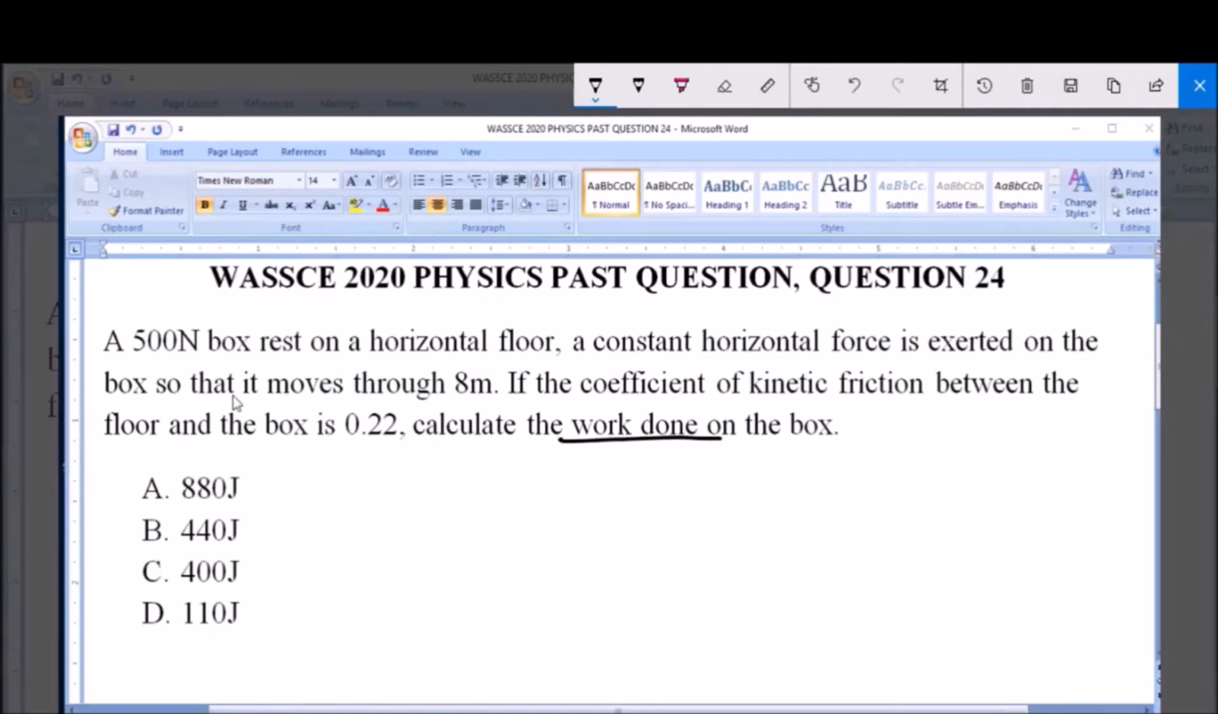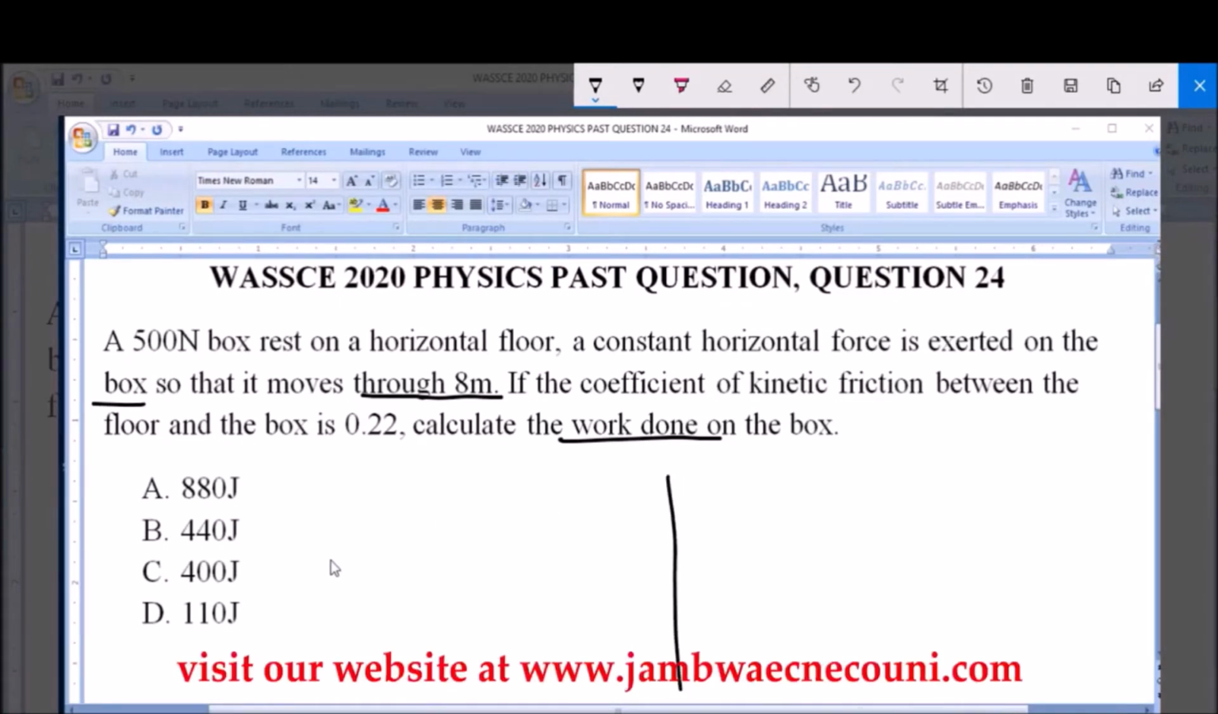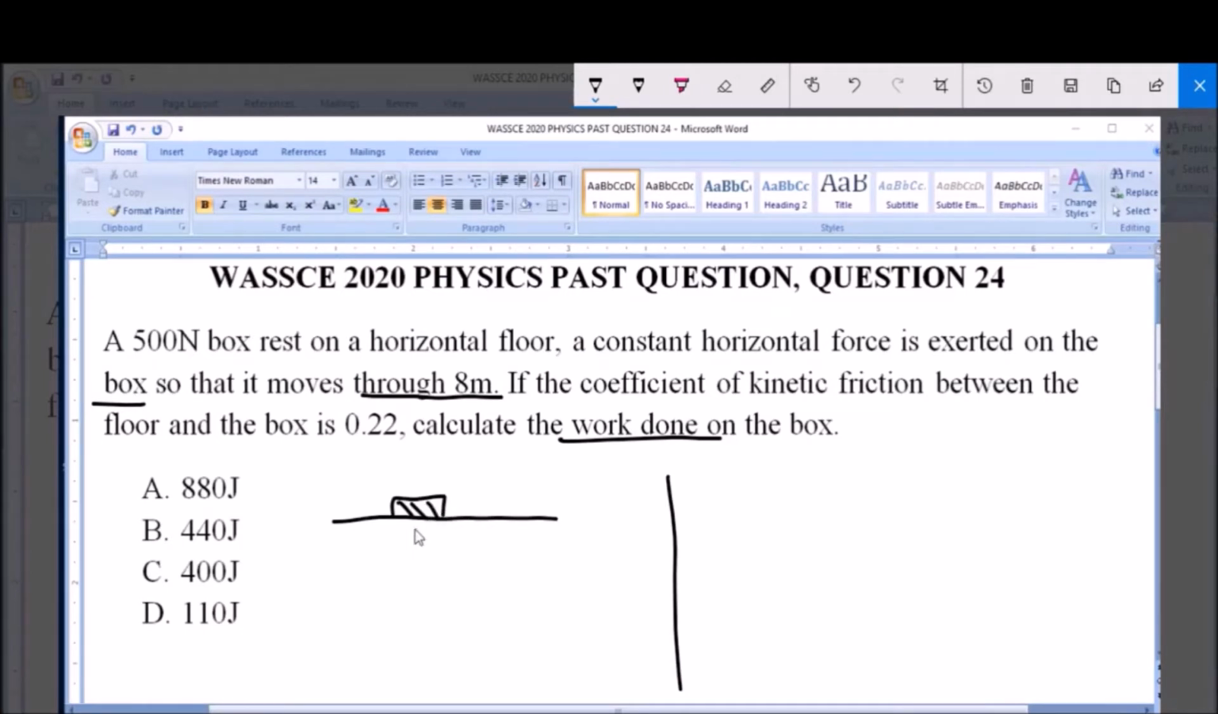That is the work done in moving this box through a distance of 8 meters. Now for us to find the work done, we have to find the force. The question says a 500 Newton box. This is the weight of the box, that is the reaction acting on this box. Let's assume this is the horizontal floor, and the box is lying on it. The weight of the box, the force acting downward, is 500 Newton. That is R, the reaction acting on the box, is 500 Newton.